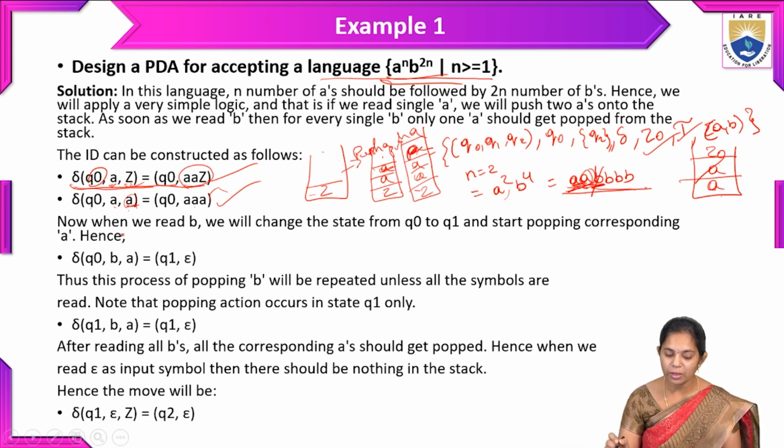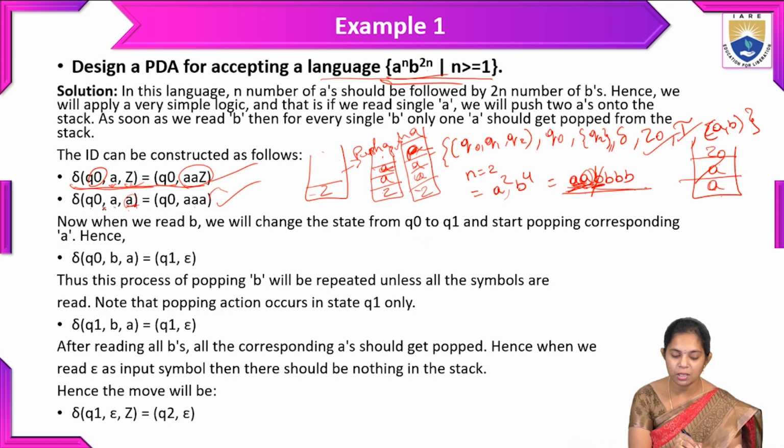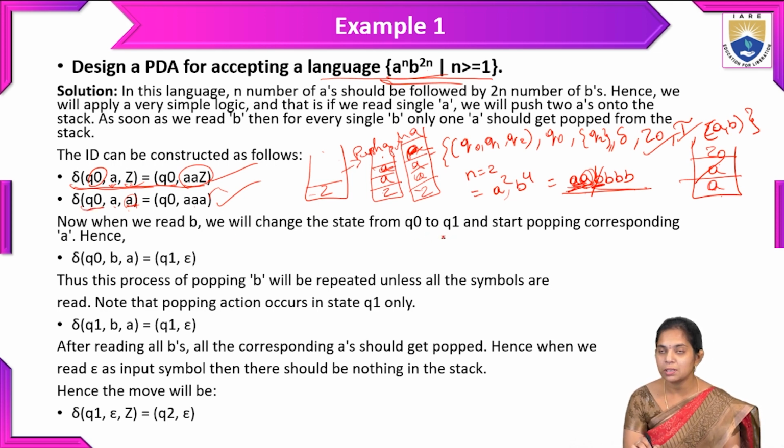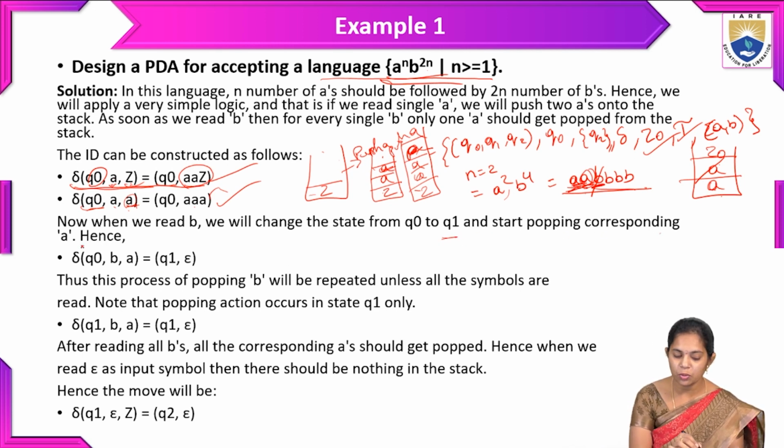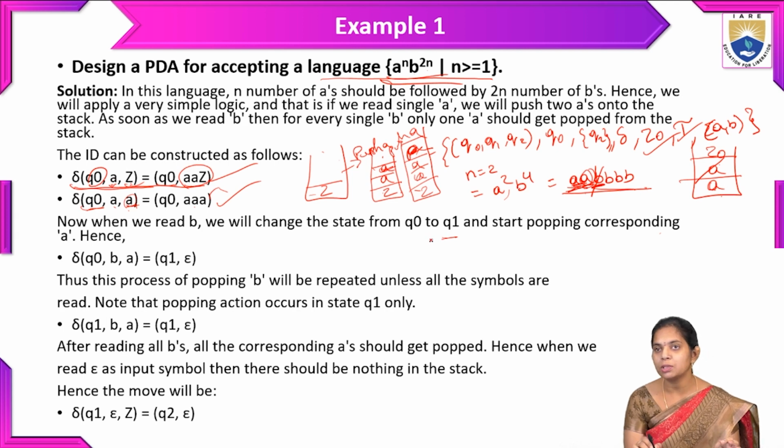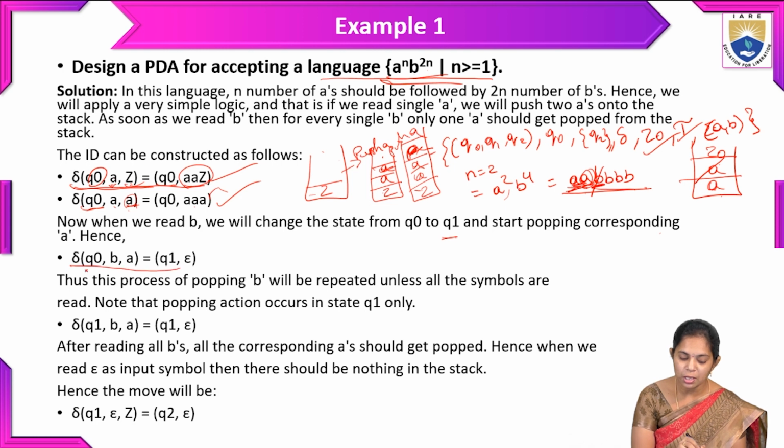And now when we read B, we will change the state from Q0 to Q1. Whenever the input symbol changes, we change the state name. Initially we are in Q0, we move to Q1 and start popping corresponding to A. Whenever B appears, we have to pop the top of the stack symbol. That is represented here. Whenever Q0 with the B input symbol and A is the top of the stack symbol, we have to pop that one.